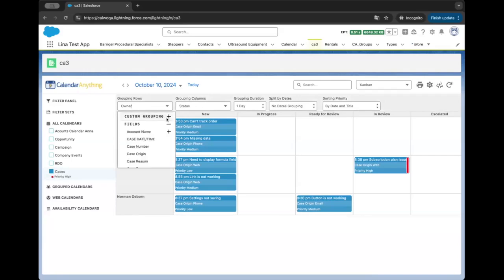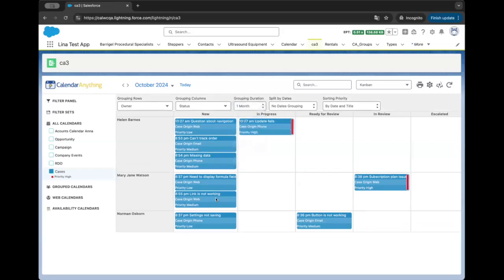So here, if I expand, you can see I'm currently using a field. I can do a custom grouping option here. I can also use public groups, queues, and user list views. The same thing for columns. I can also set my grouping duration. In this case, I'm viewing all cases that have been submitted within 1 day. I can expand that to say 1 month. You'll see that I now have more options here.